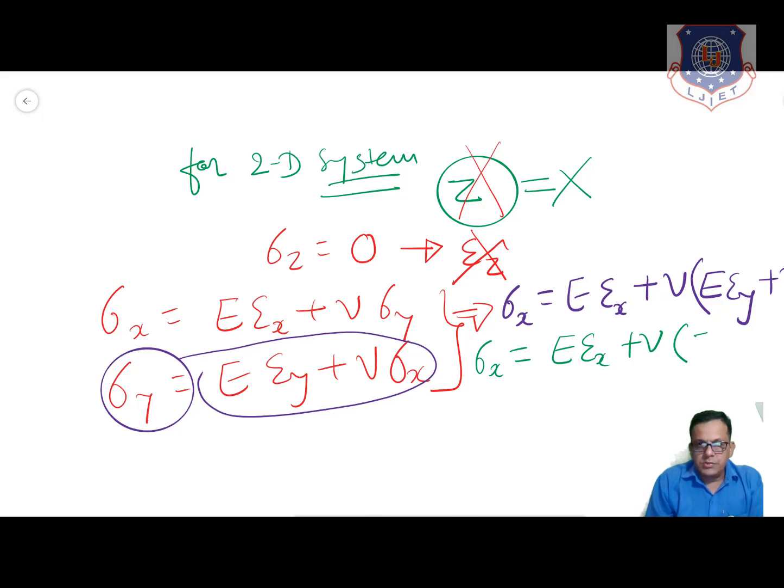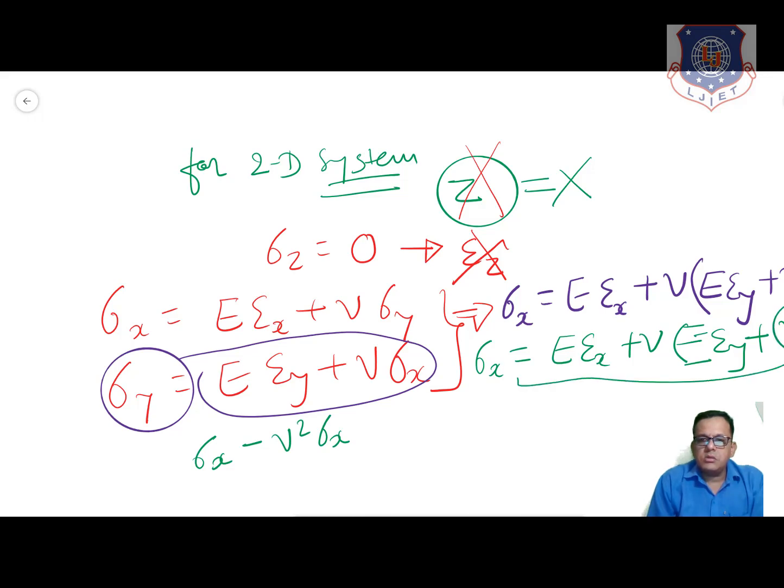This will be multiplied. Sorry, a little bit easier to write. And this will be square. Now rearranging this, sigma x minus mu square sigma x. We are taking this term on this side.